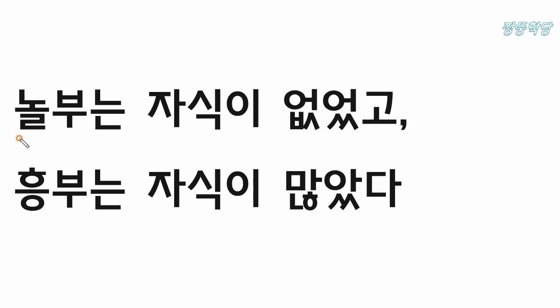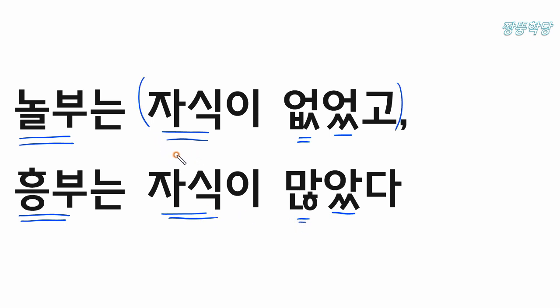So it means in the case of 놀부, offspring did not exist. And in the case of 흥부, offspring was a lot. So in the Korean language, the predicate can be a sentence, just like this. In that case, you may see another indicator for subject.